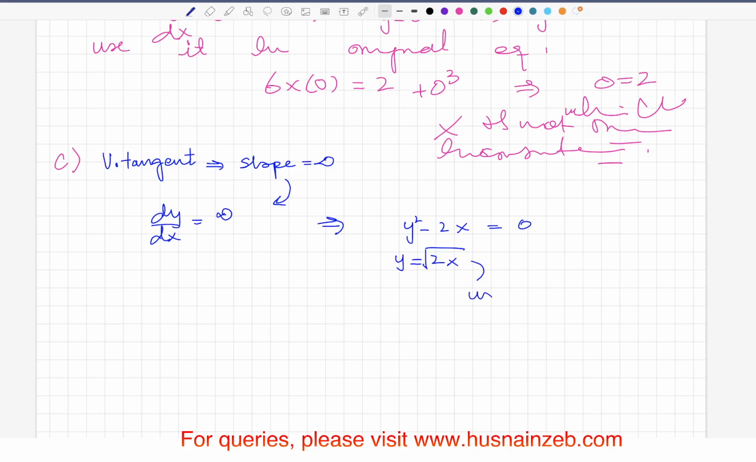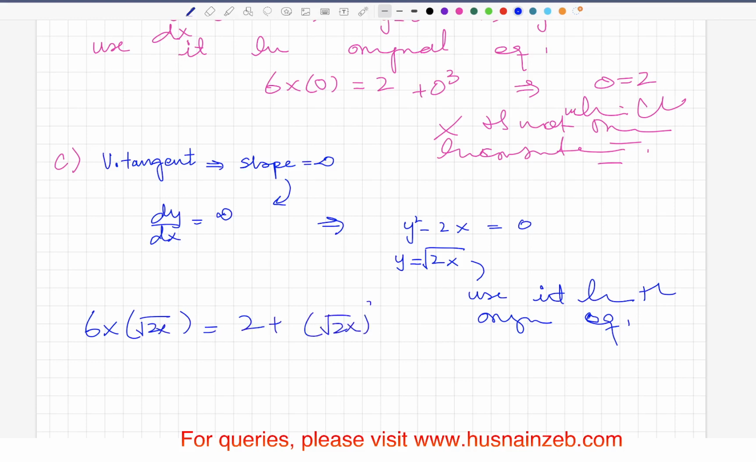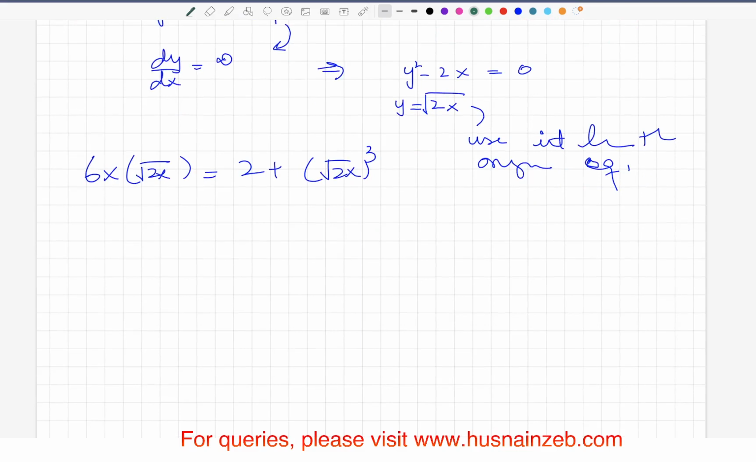Now use it in the original equation. So I'm going to use that in the original equation. That's going to be 6x times the square root of 2x equals 2 plus y cubed, which gives you the square root of 2x cubed. We will try to solve this equation to get the x value. So what we have here is 6 over 2 x to the power 3/2, because x to the 1/2 times x is x to the 3/2. Let me write it down as 2 to the power 3/2, and x to the power 3/2.